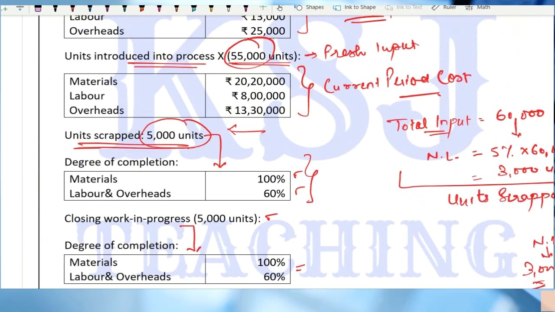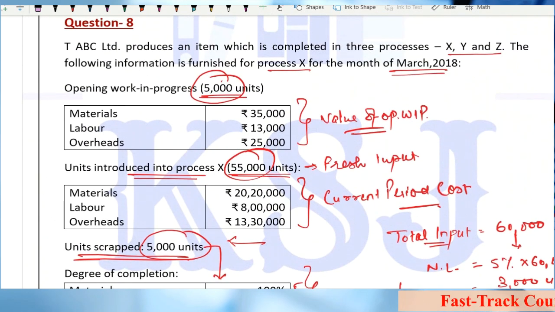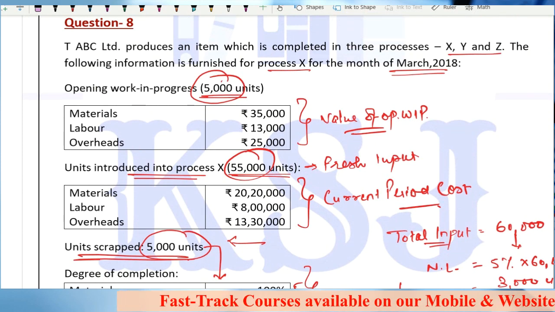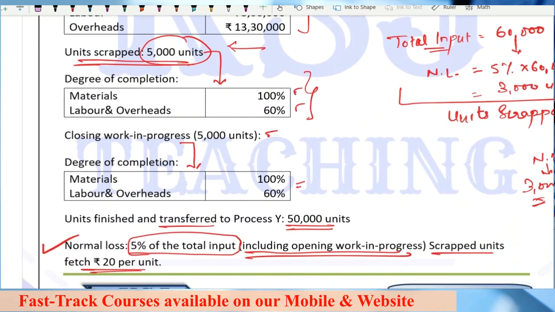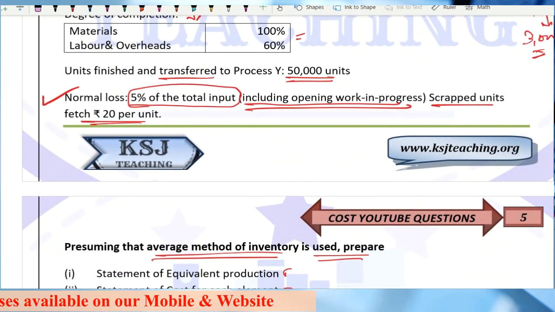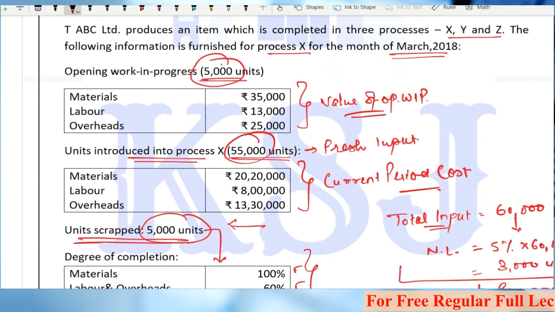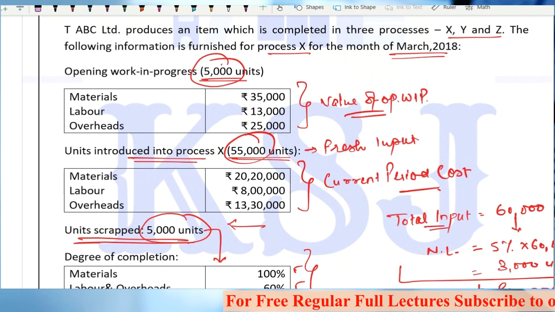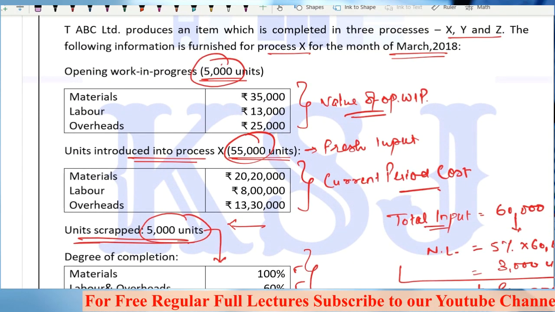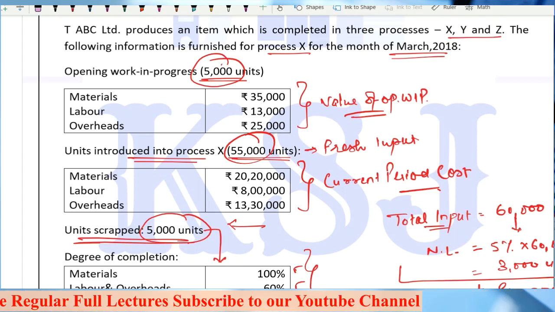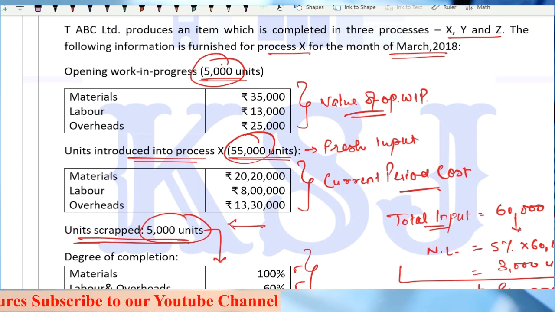Read the question carefully, check your notes, what I made you write in the last lecture. I have specifically mentioned this in the last lecture, that if the question is silent, for example, this is not given in the question, just given prepare statement of equivalent production. Then which method would you have applied? Just apply your minds, think about which method you would have applied.